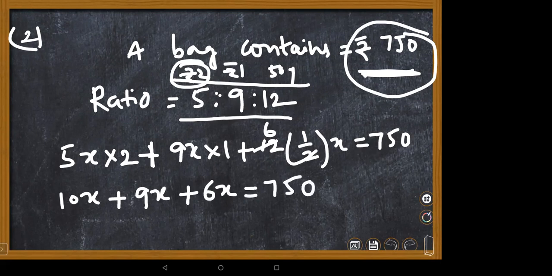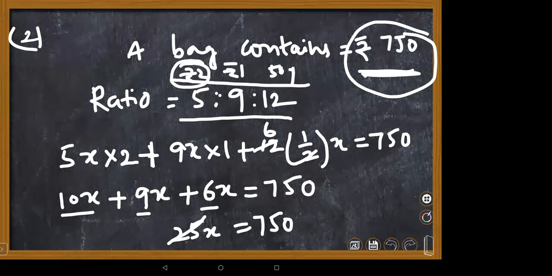Now you have to combine 10 plus 9 plus 6. 10 plus 9 is 19, 19 plus 6 is 25. So 25x equals 750. x equals how much, children? 25 threes are 75, so x is 30.